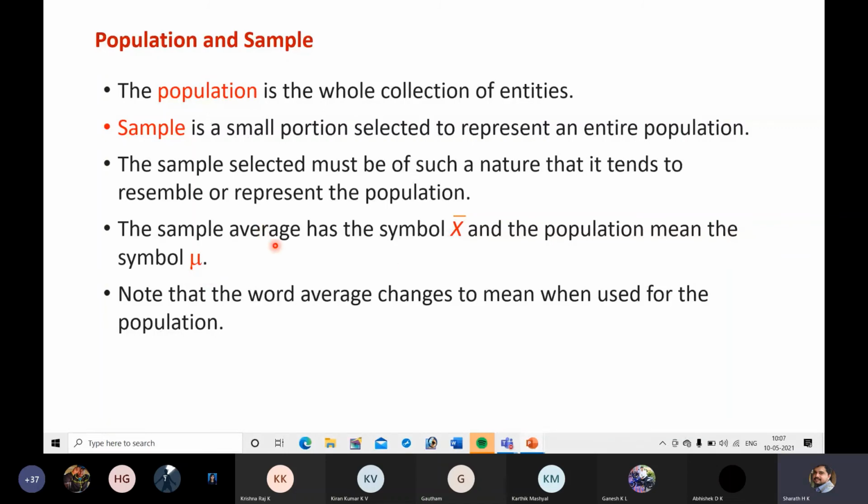The sample standard deviation has the symbol S and the population standard deviation has the symbol sigma.